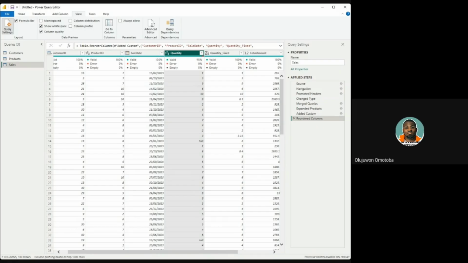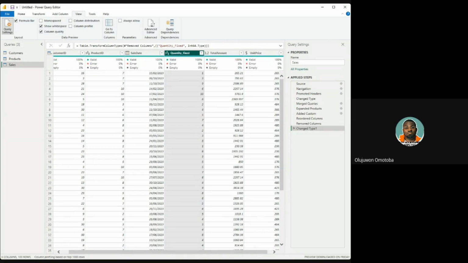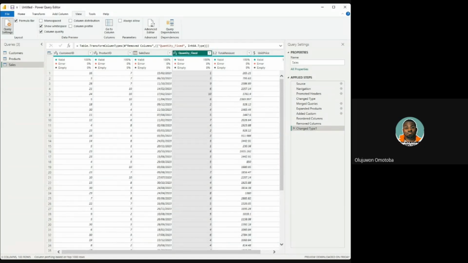But when we discarded it and fixed this instead, changed this to whole number because it's quantity, now we have valid 100%. Now all our columns are 100% valid. And at this point, we can decide to change the amount to currency. So how do we get that done? Change it to fixed decimal number.